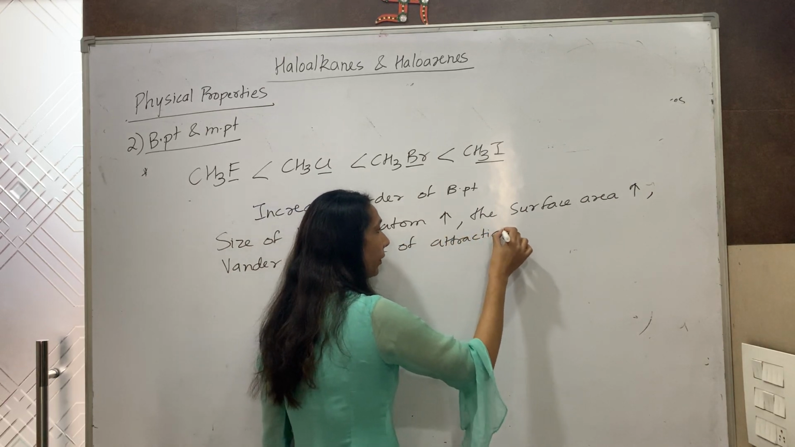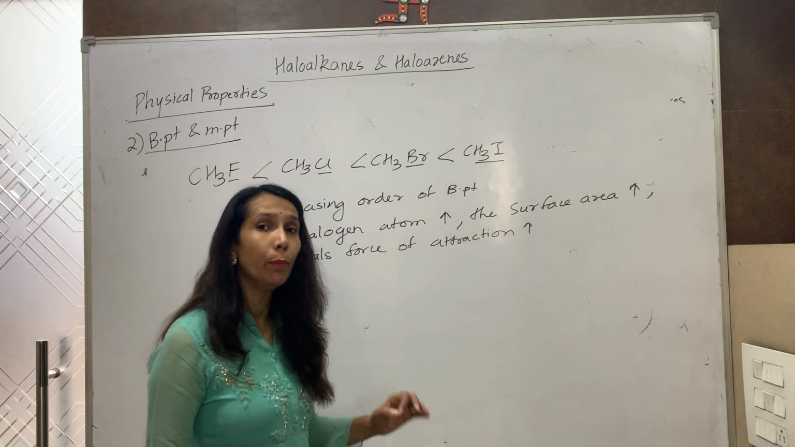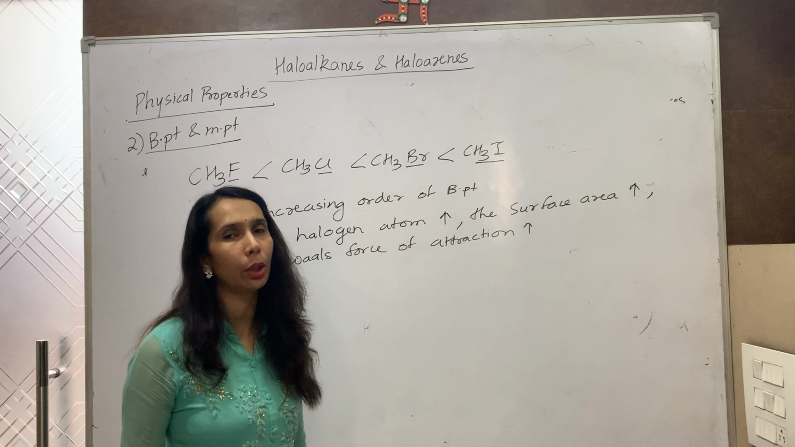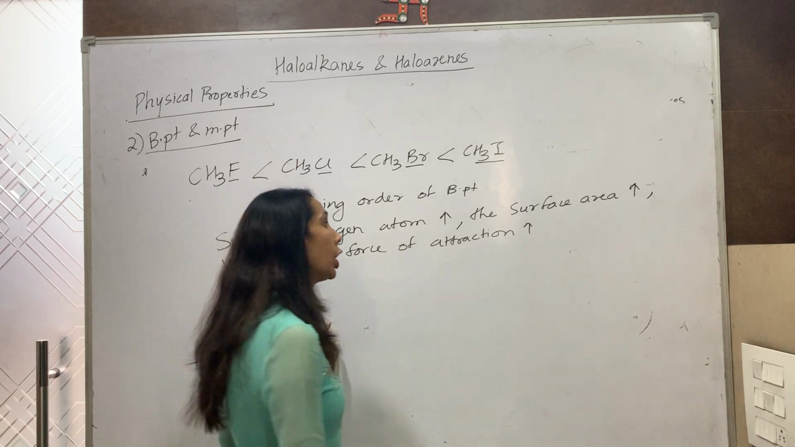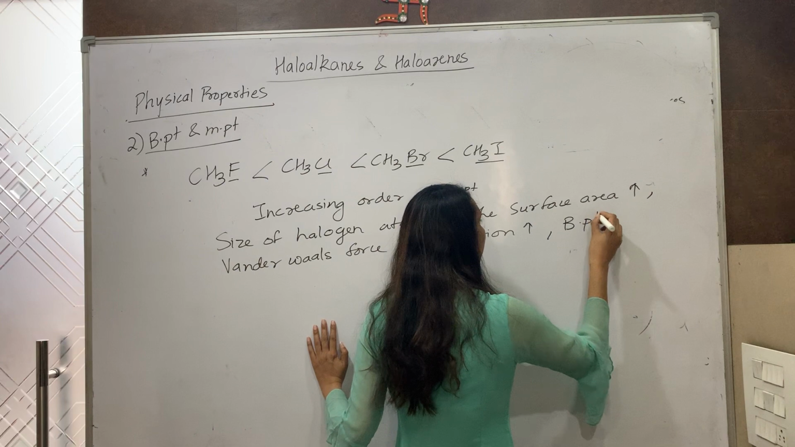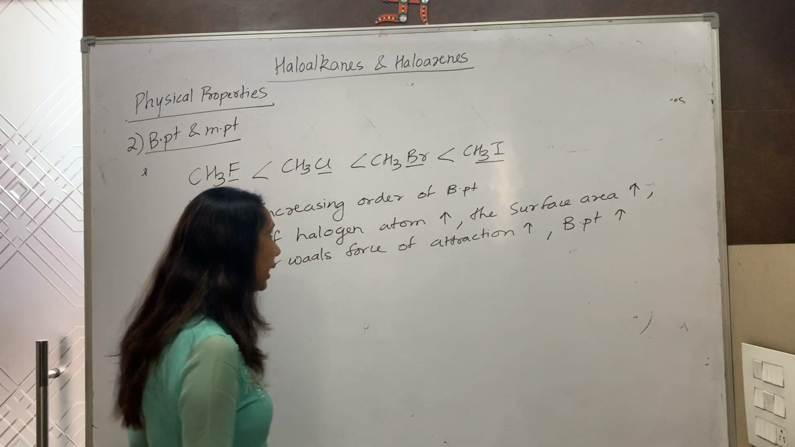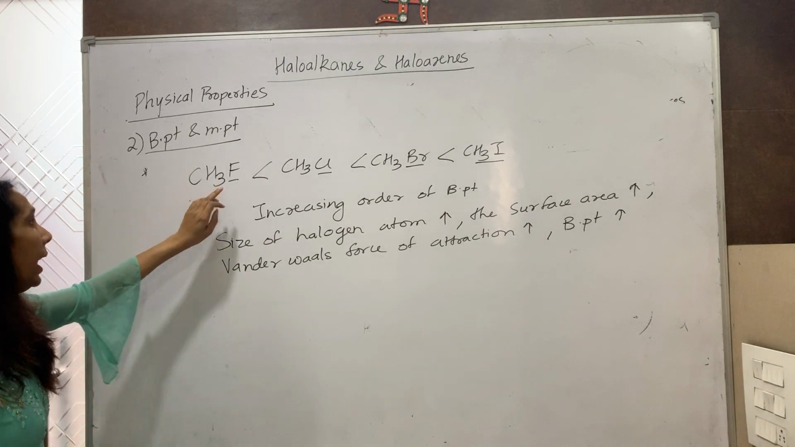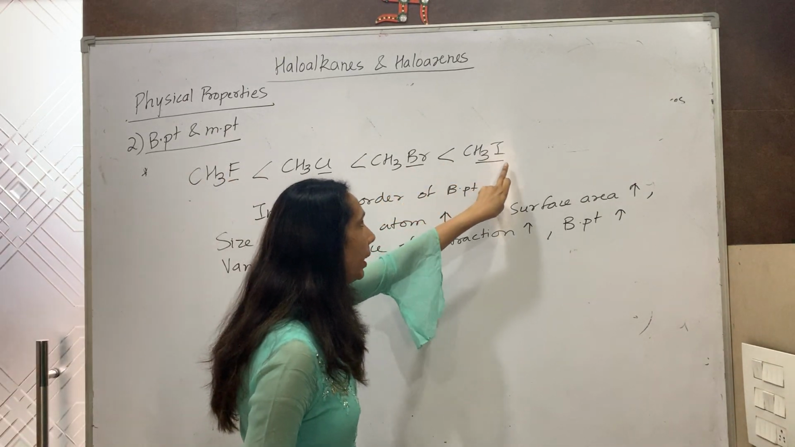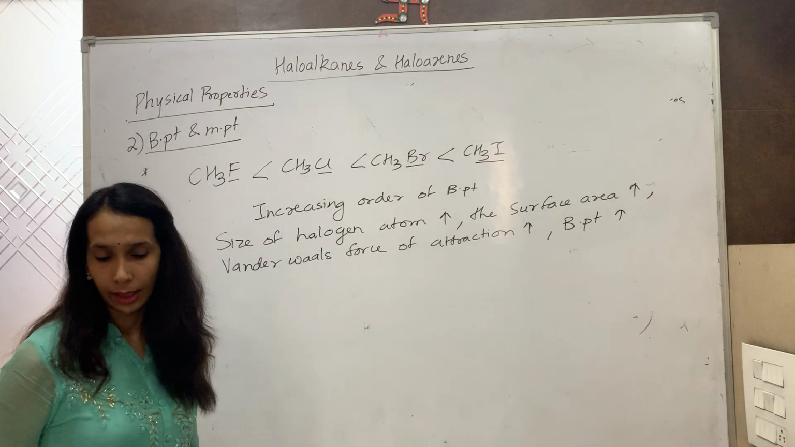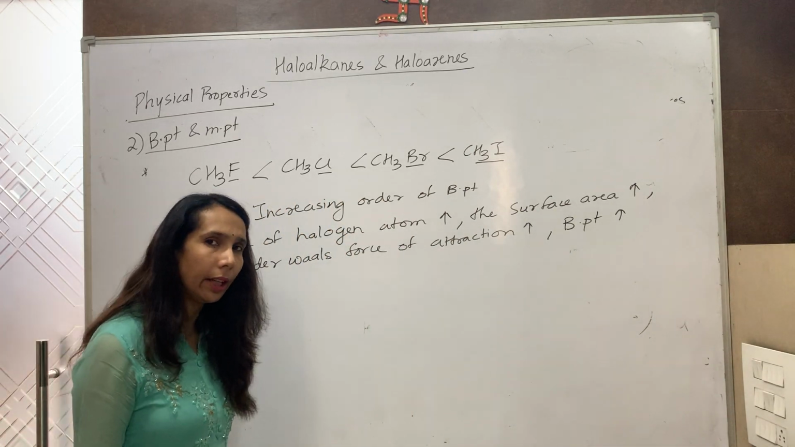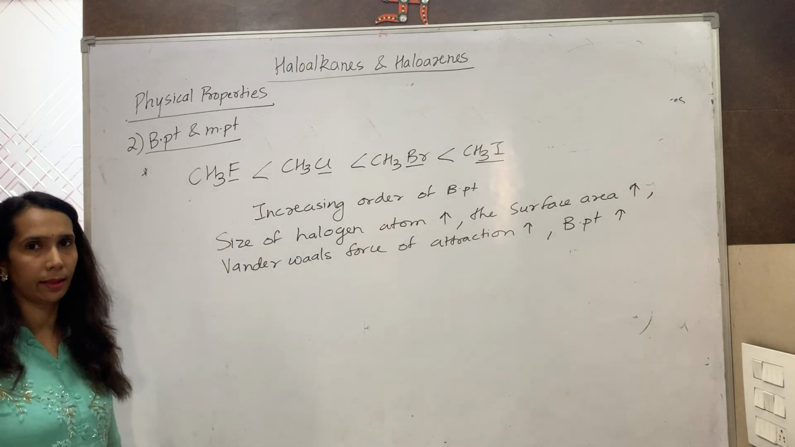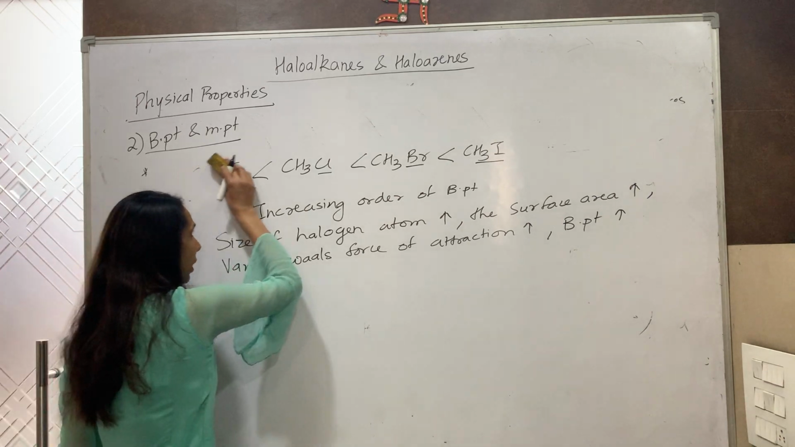And the van der Waals force of attraction increases, that means more energy is required to overcome the intermolecular force of attraction. So, boiling point increases. Again, I'm repeating, if we consider the haloalkanes having the same alkyl group, then as the size of the halogen atom increases, boiling point increases. Because size increase, surface area increase, so attractive force increase and boiling point increases. This is the second case we have considered.